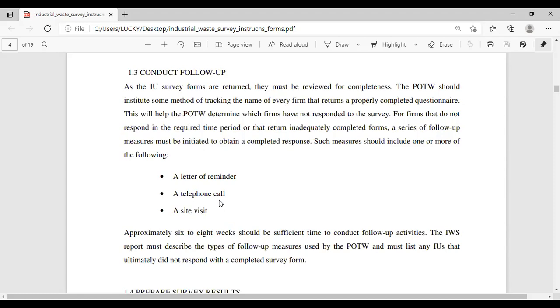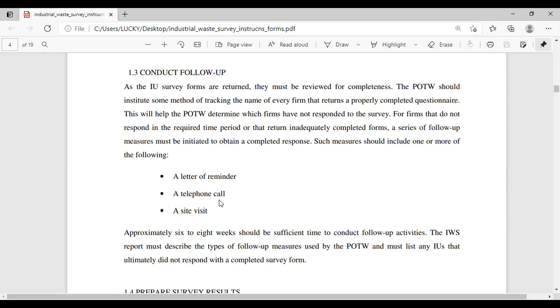Conduct a follow-up as the industrial user survey forms are returned. They must be reviewed for completeness. The POTW should institute some method of tracking the name of every firm that returns a properly completed questionnaire. This will help the POTW determine which firms have not responded to the survey.